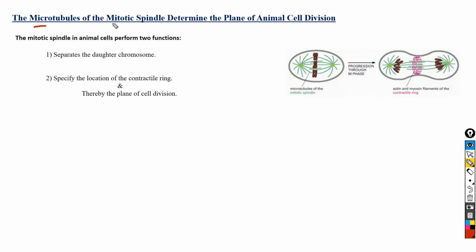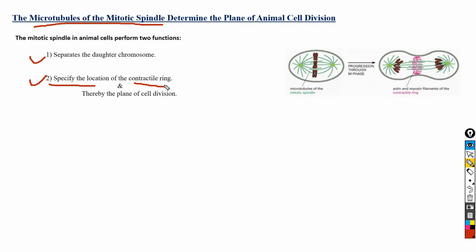And it is the microtubules of the mitotic spindle that determine the plane of animal cell division. And the mitotic spindle in animal cells perform two functions. First one is the mitotic spindle in animal cells helps in separation of the daughter chromosomes. And second one is the mitotic spindle in animal cells specify the location of the contractile ring, which play an important role during the cytokinesis.